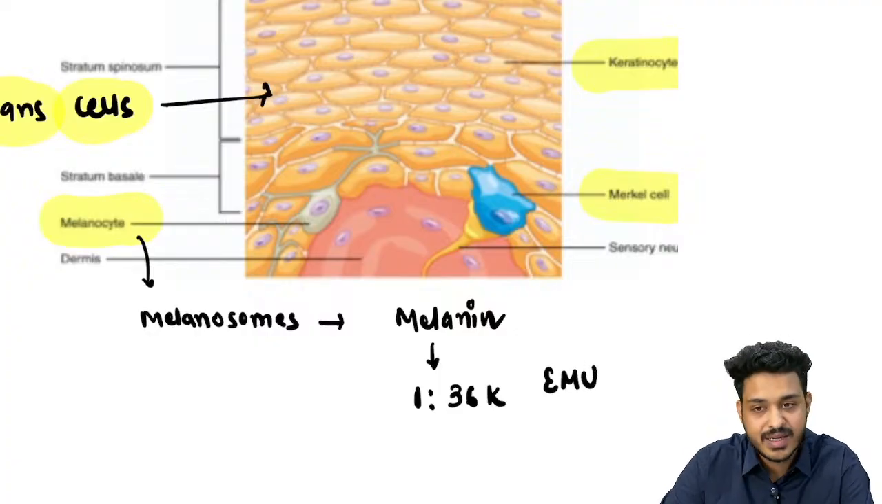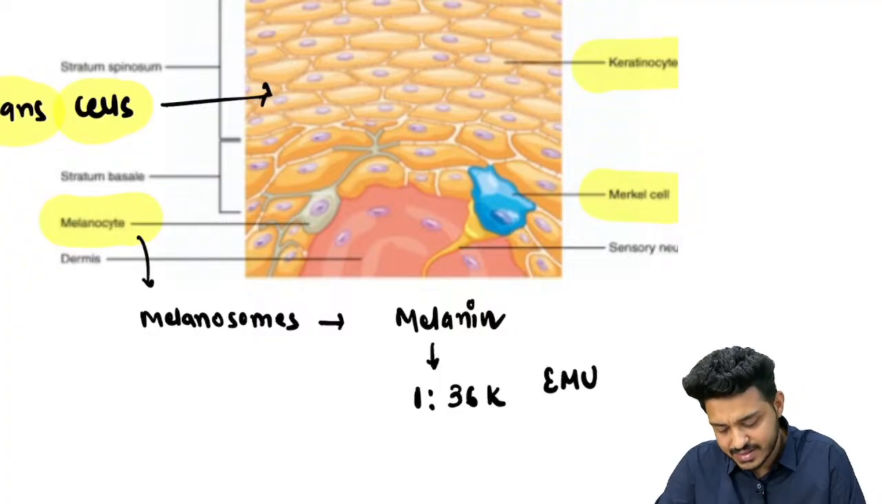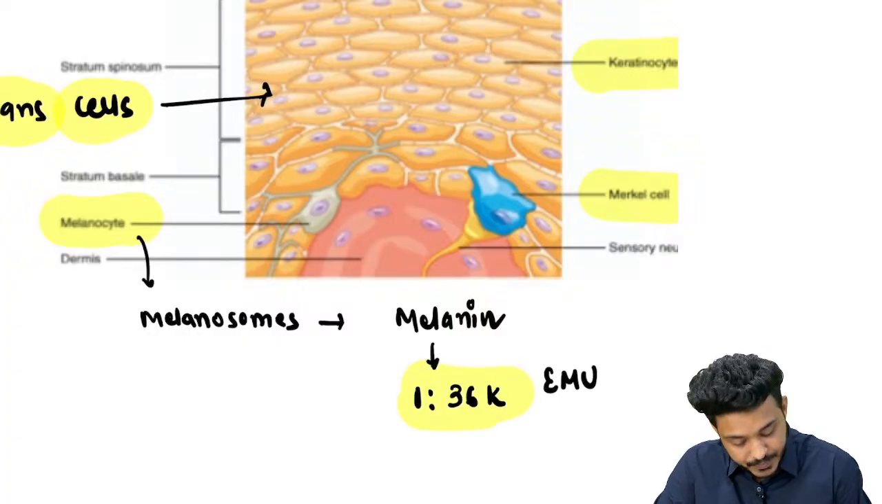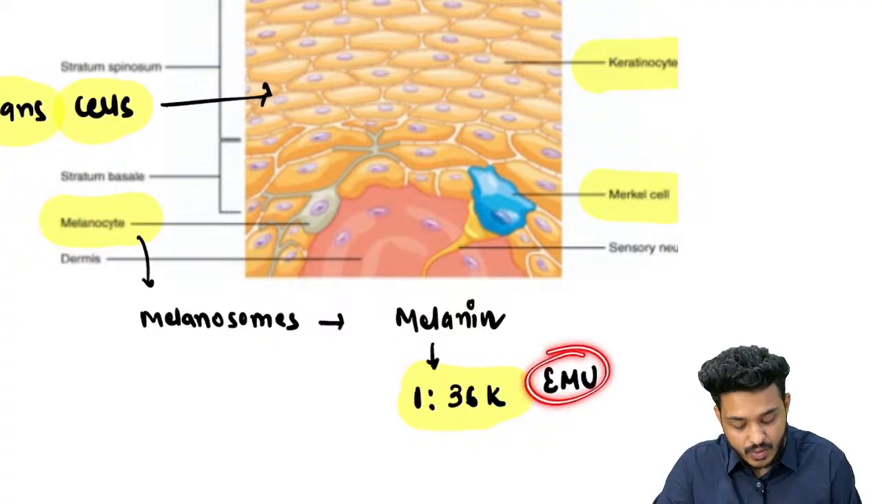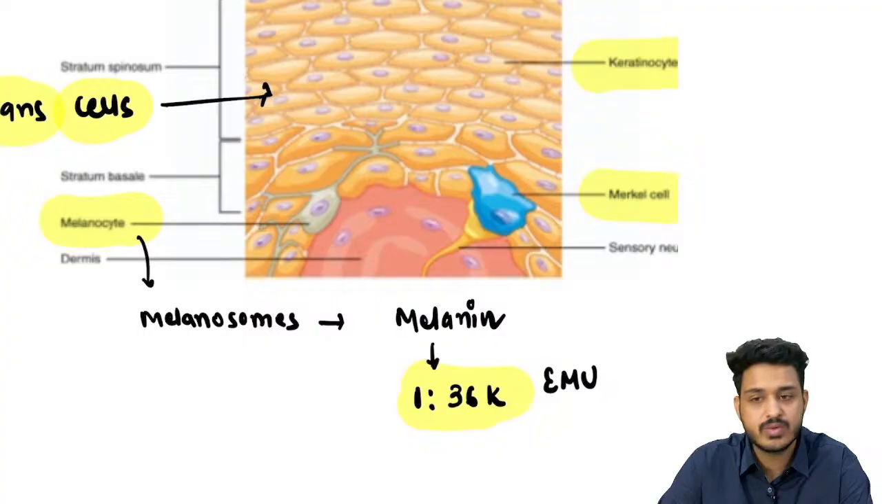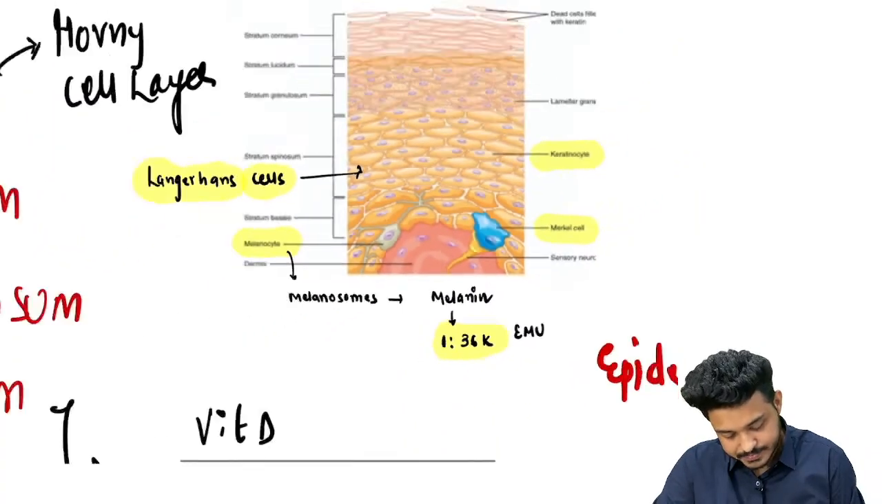This is also an exam question. Previously they have asked this question in 2019 or 20, right? So this is an old question. So what is the epidermal melanin unit? One melanocyte is going to give color to 36 keratinocytes, right? So this is going to be important.